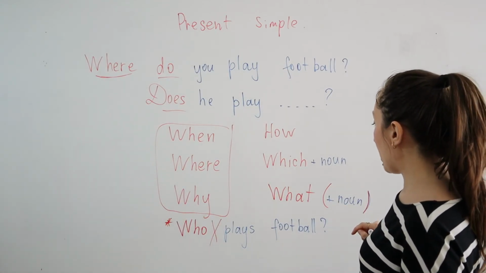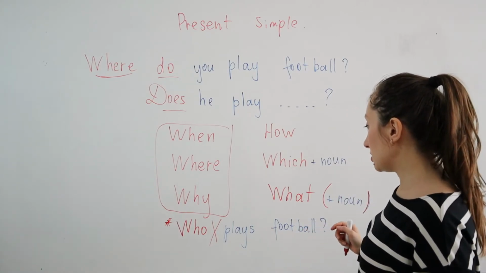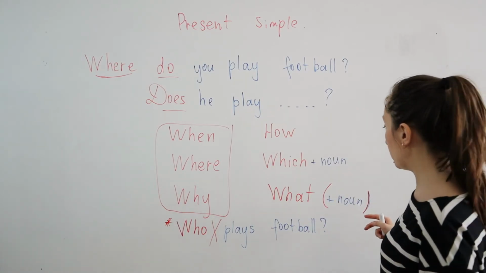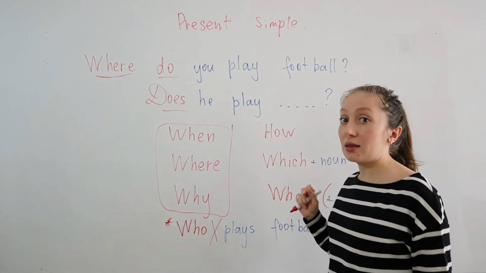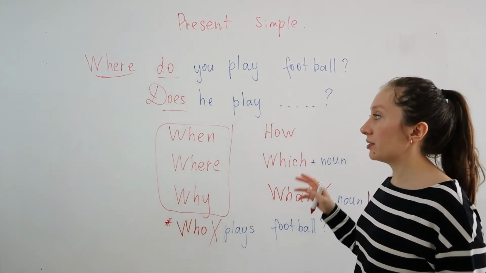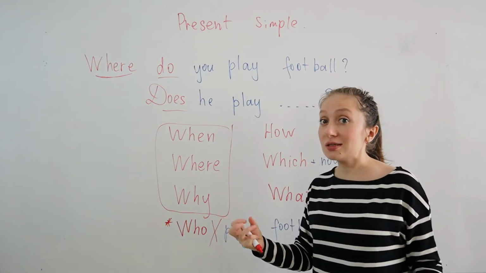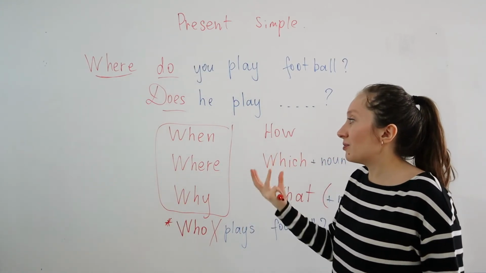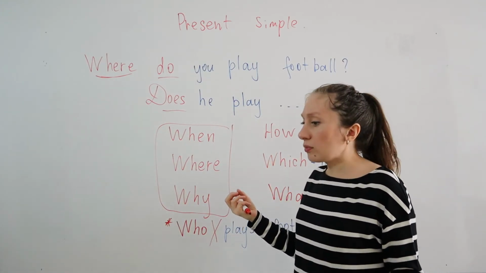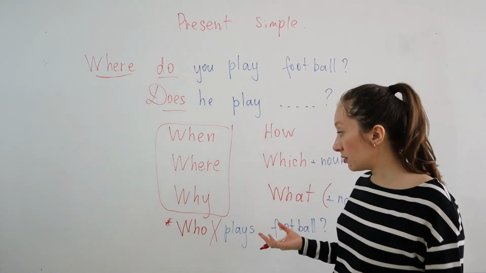So, now we have the basic question forms, and now you can start making the sentences. For example, you can stop the video and try to make questions to your friends, asking basic information. For example, when do you go to school? Where do you live?